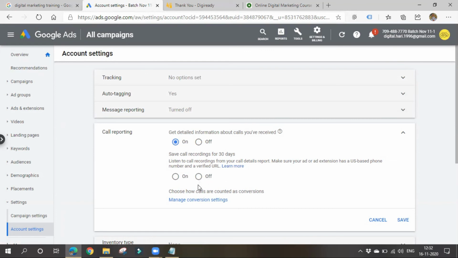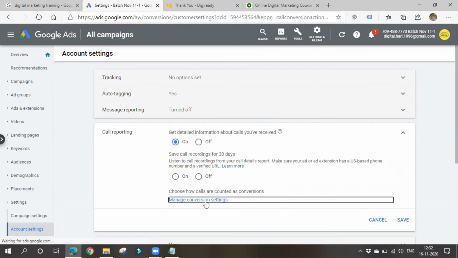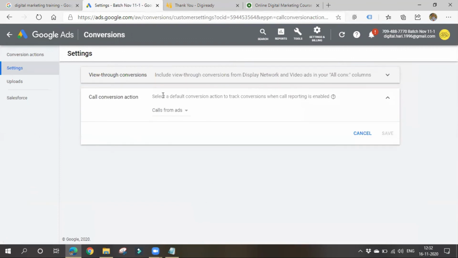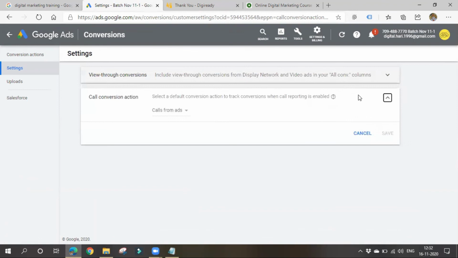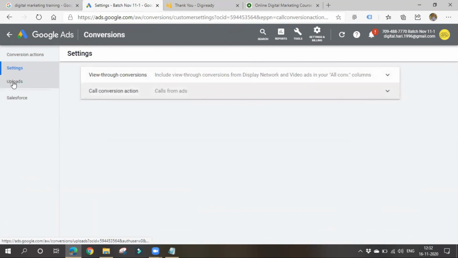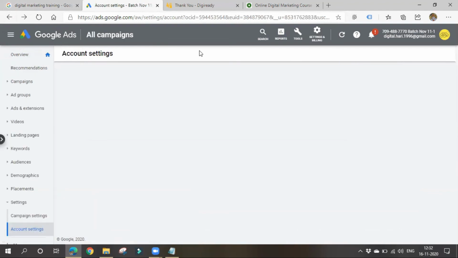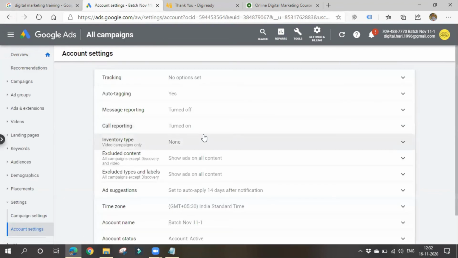Okay, choose how calls are counted as conversions. You can choose this. Again, choosing means we are redirected to the conversions page. See here, call conversion action, how to consider it, call from ads or call from other things. You are navigated to the conversion tracking page, and you have to set up all these things. After how many seconds of speaking on a call you might want it counted as a conversion, like this you can set up all these things.